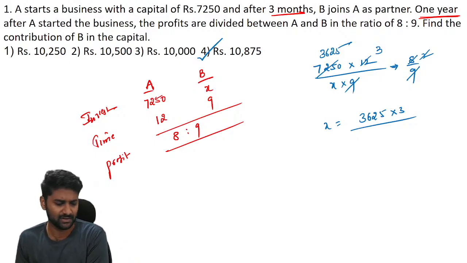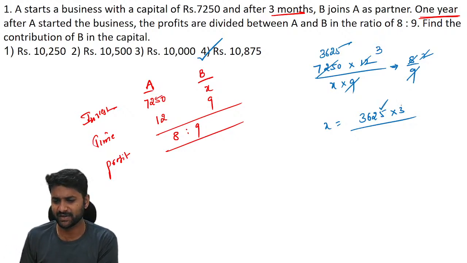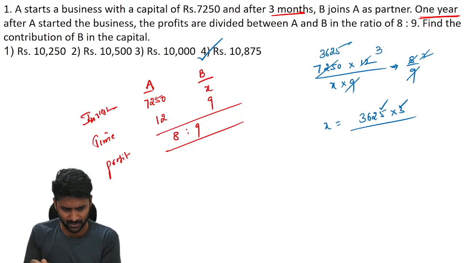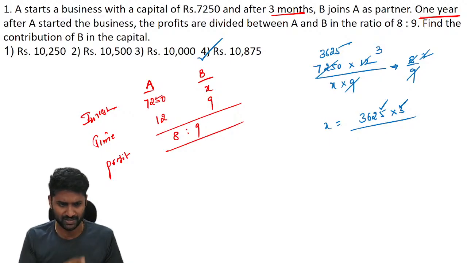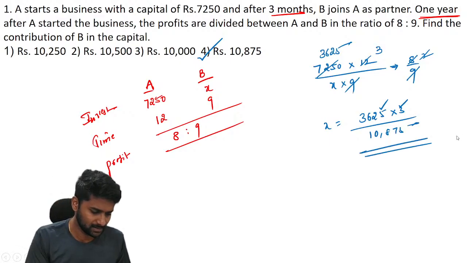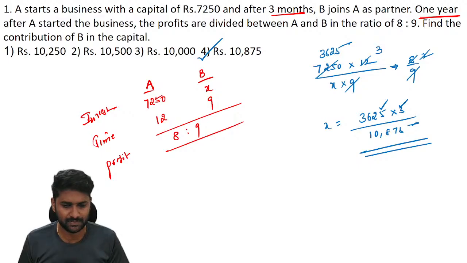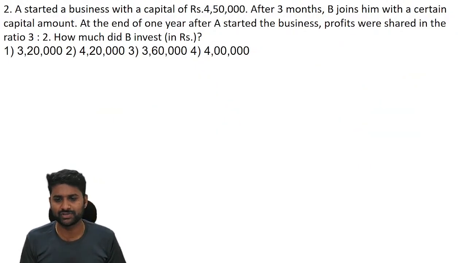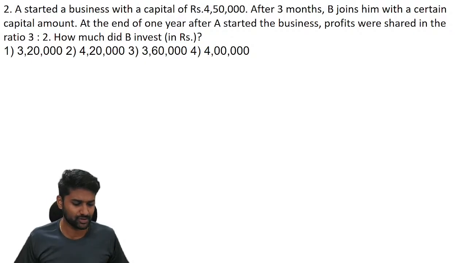So even without solving, you can understand this simplification part here. Sir, the units place is 5. If 5 is multiplied with any odd number, the resultant units place must be 5 itself. But if you check the remaining three options, you can see 0 as the units place. So here the resultant is 10,875. If you understand the basic concept, the remaining thing depends on the calculation only. Let's move on to question number 2. Try to solve this question.